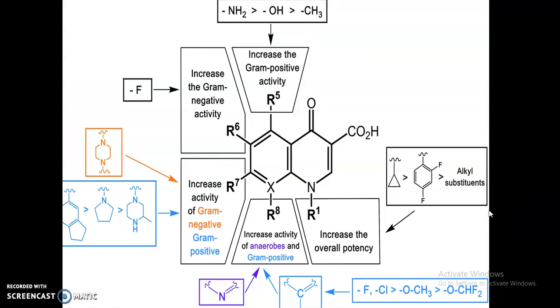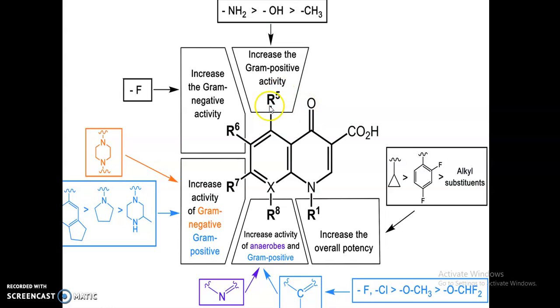This is one slide that represents all the points we previously learned. This is the structure of quinolones. If we make N1 substitutions, such as cyclopropyl rings, difluoro rings, or allyl substitutions, then the overall potency increases.